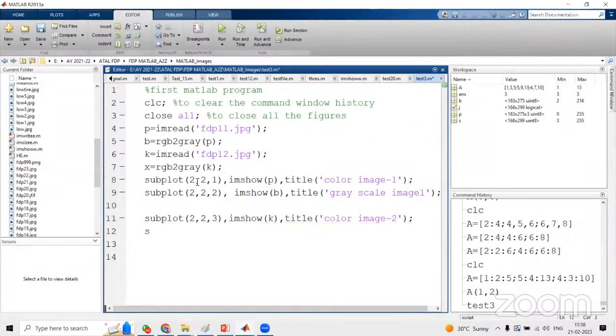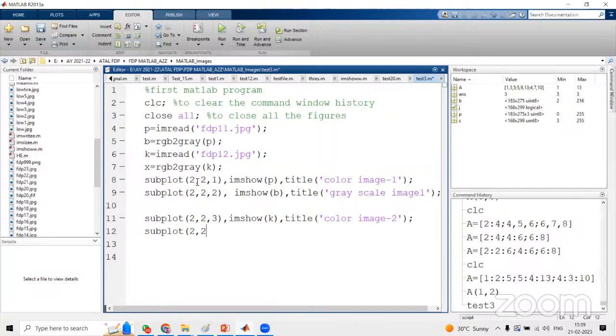If you are not using semicolon termination also, there is no issue, you will get output. But in the command window, the entire image will display in matrix form. So that's why we have to use semicolon. If you are not using it, it's also fine, there is no big issue. But sometimes if you get an error, it is difficult to search for that error in the command window because so many matrices will display.